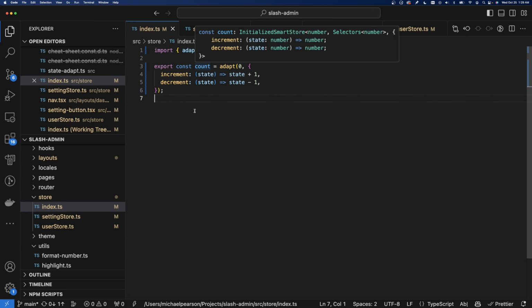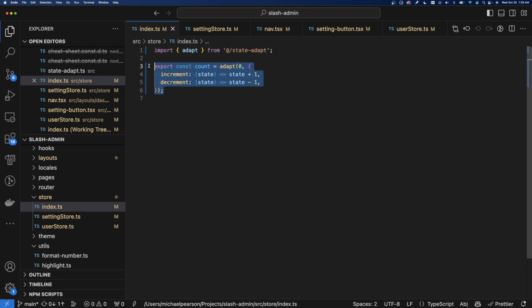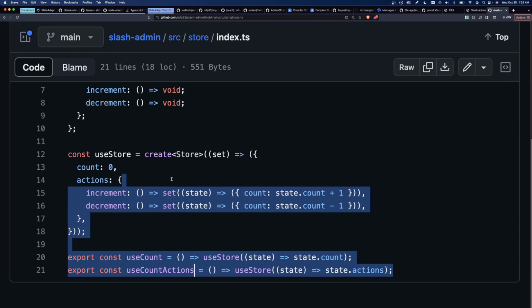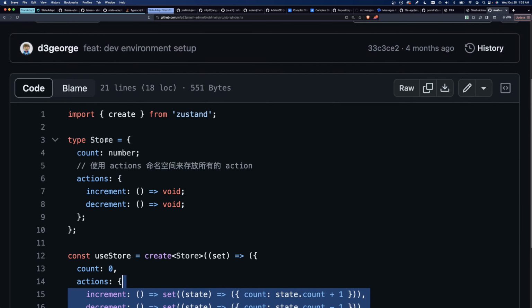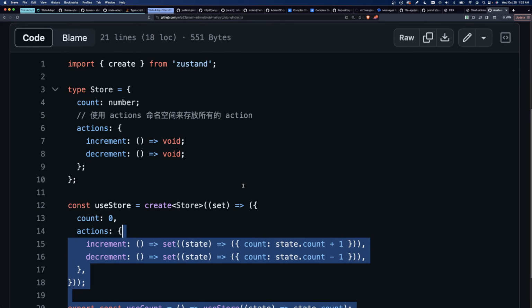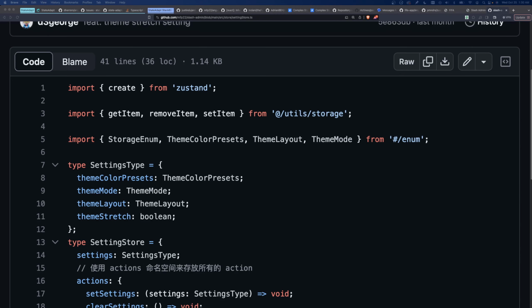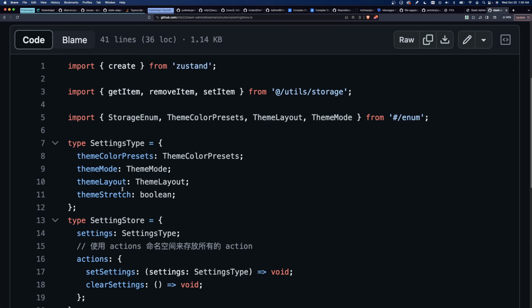So it's one third the code. And if you ignore imports, the actual code here is 4 lines. Here it's like 19 lines ish. So yeah, I don't like boilerplate. It drives me crazy. Next, let's look at the settings store, 2 out of 3.